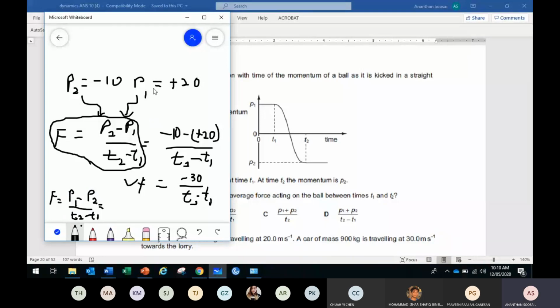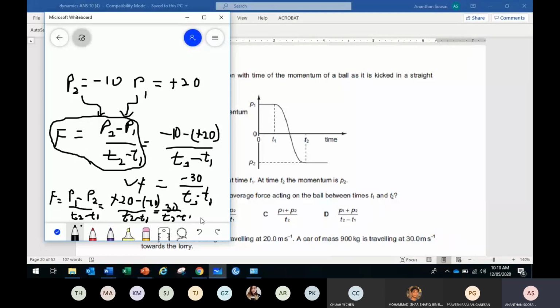P1 is positive 20 minus -10. On top you get 30, over T2 minus T1.